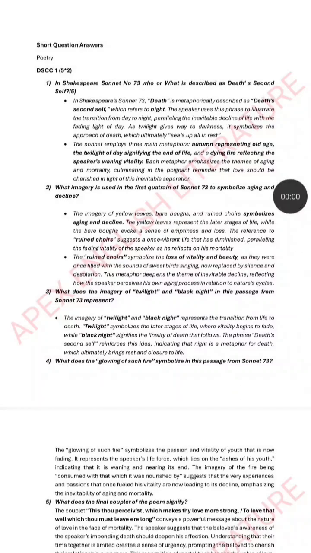So from this section you will have around 55 marks to fetch from these 5 poems. You need to read 3 for the long questions and 2 for the short questions. So 15 into 3 is 45, and 5 marks for 2 questions, so 55 marks from this poetry section. So 55 from this section and 20 from the history of English poetry, that will be 75 for the DSC 1 paper.